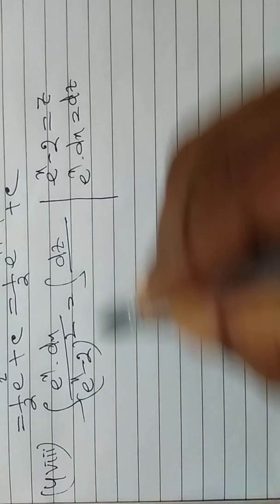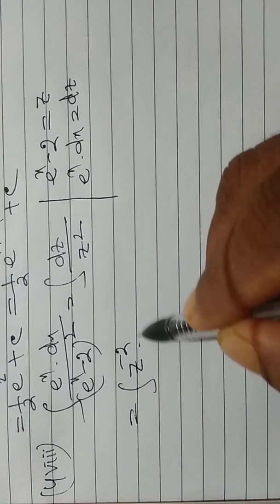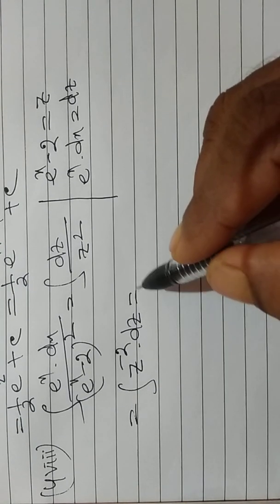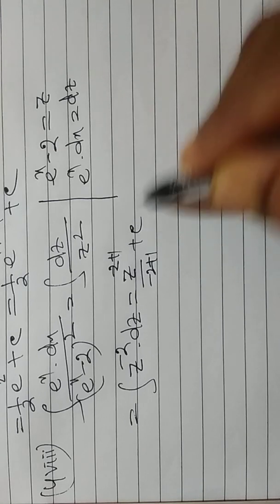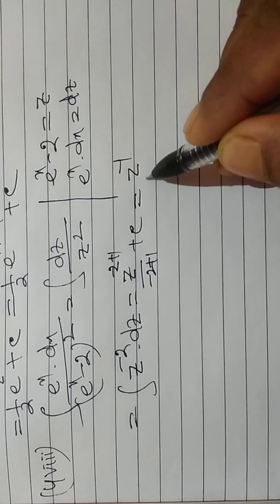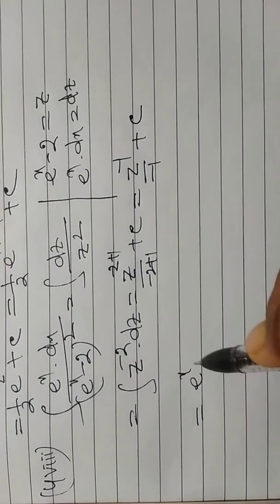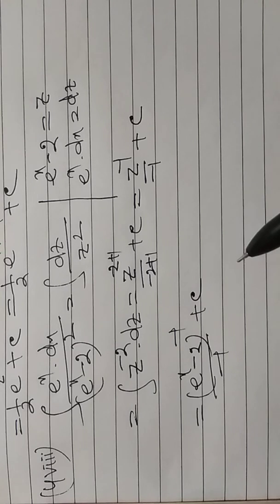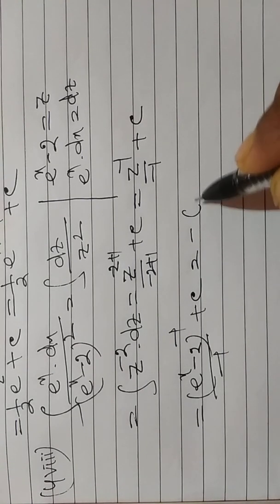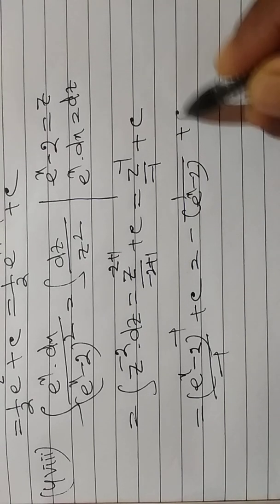So this is equal to e to the power x into dx, that is equal to dz by z square, and that is equal to integration of z to the power minus 2 dz, and that is equal to z to the power minus 2 plus 1 by minus 2 plus 1 plus c, and this is equal to z to the power minus 1 by minus 1 plus c, and this is equal to (e to the power x minus 2) to the power minus 1 by minus 1 plus c, and that is equal to minus 1 by (e to the power x minus 2) plus c.